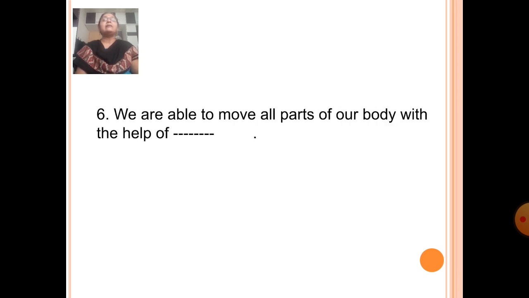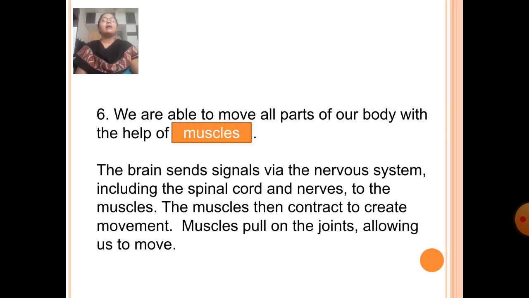Next, fill in the blank. We are able to move all parts of our body with the help of dash. Answer is muscles. The brain sends signals via the nervous system, including the spinal cord and nerves, to the muscles. The muscles then contract to create movement. Muscles pull on the joints, allowing us to move.